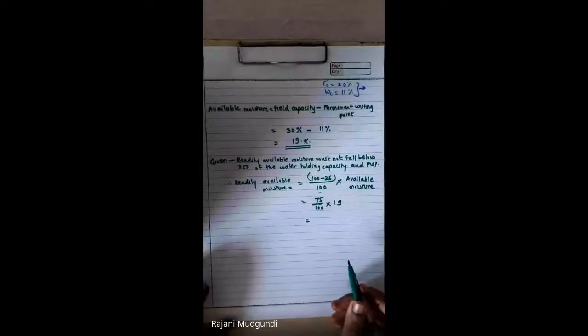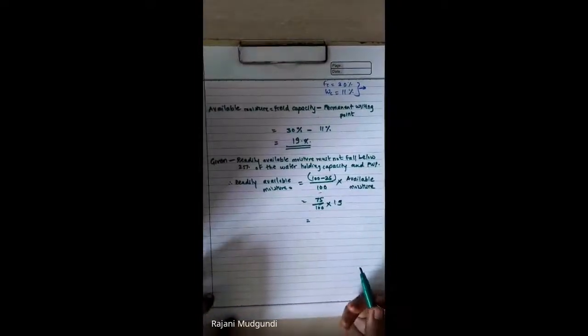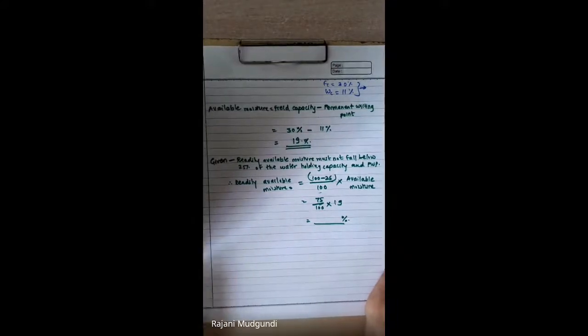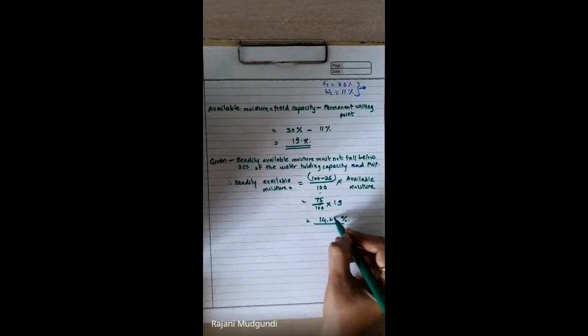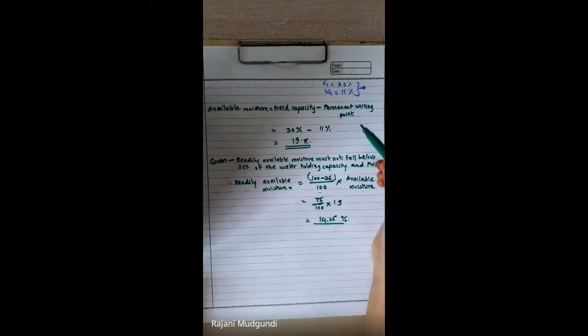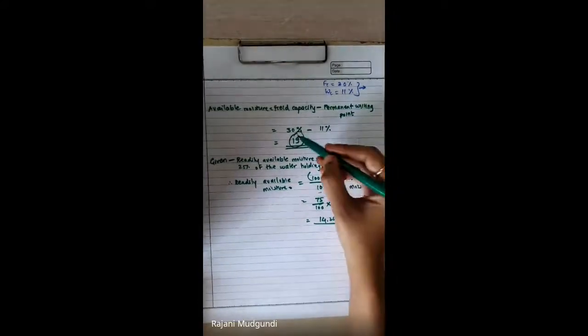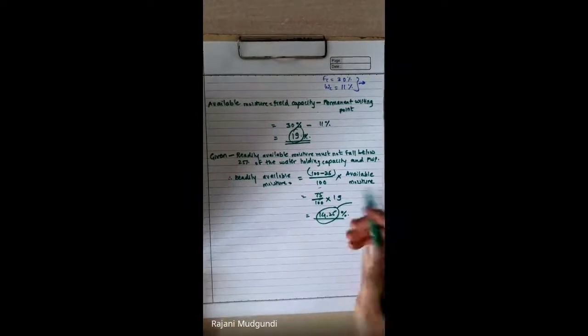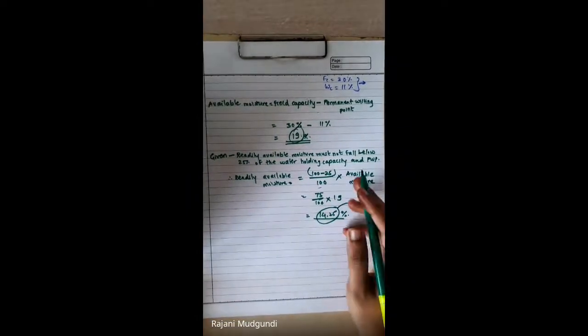The value of 75% of 19 is 14.25. So though the moisture content available is 19%, out of that only 75%, or 14.25%, is the readily available moisture, or this moisture is very easily extracted by the roots for their growth.